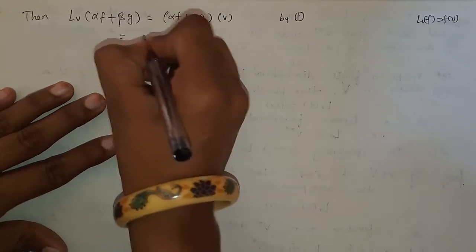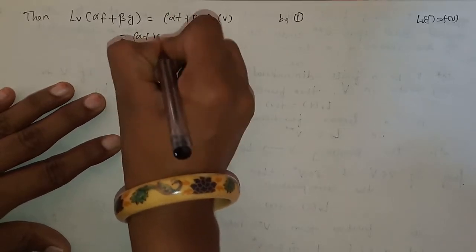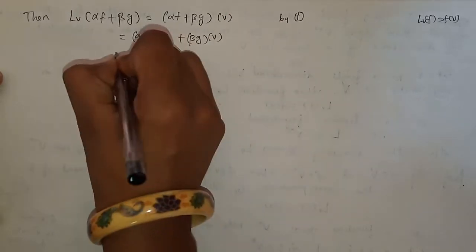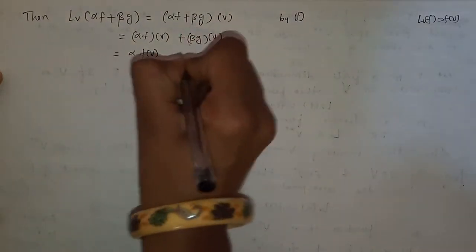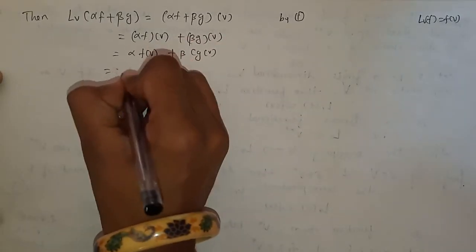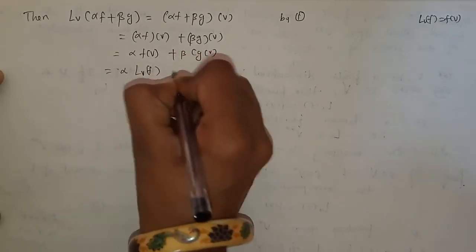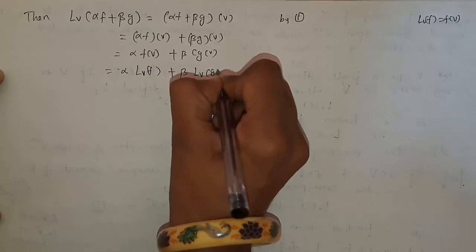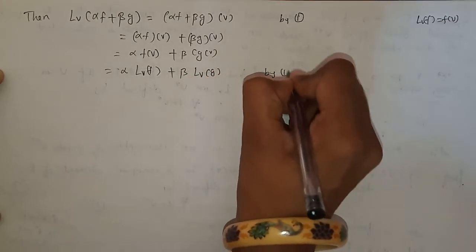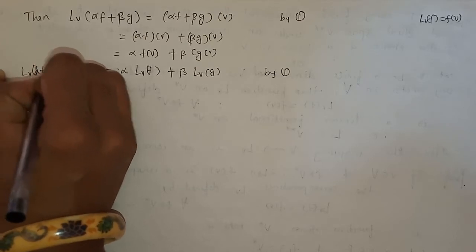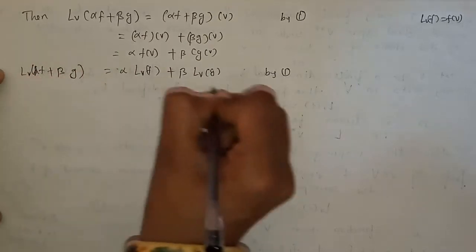So from here we can write alpha f of v plus beta g of v. Now alpha remains as it is, but f of v is what? L_v of f, and beta as it is, g of v is nothing but L_v of g. This is again by 1. So L_v of alpha f plus beta g we are getting in this way.